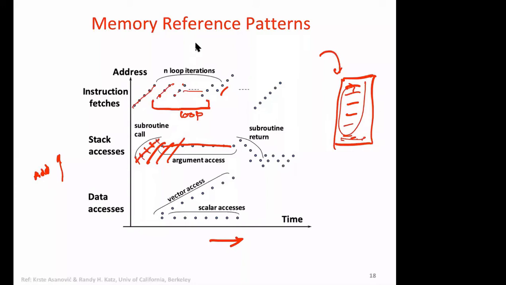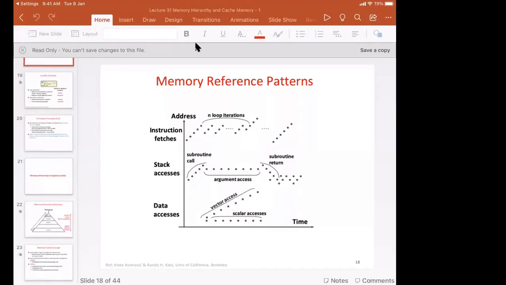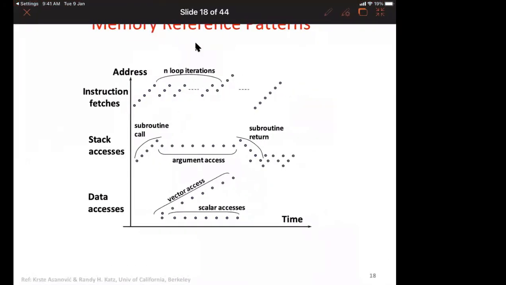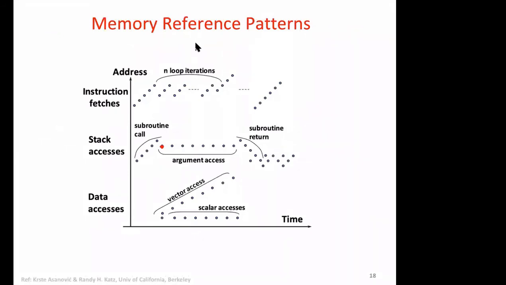Say there's some function, and inside that you have int x and so on, and in the procedure or function you are using this x repeatedly. Maybe multiple instructions are using this. Then you will essentially have the same address being accessed multiple times.